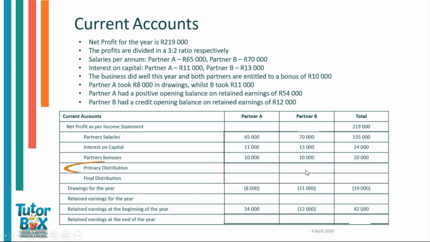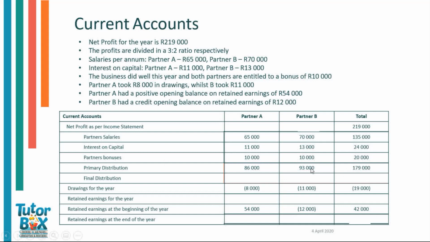The next step is to find our primary distribution. So the primary distribution is the partner salaries plus the interest on capital plus the partner's bonuses. So for partner A, this will be 65,000 Rand plus 11,000 Rand plus 10,000 Rand, and that will equal 86,000 Rand. We will follow the same treatment for partner B. So that is 70,000 Rand plus 13,000 Rand plus 10,000 Rand, which will be 93,000 Rand. In the same fashion, we can just add 86,000 Rand plus 93,000 Rand to get the total for our primary distribution.